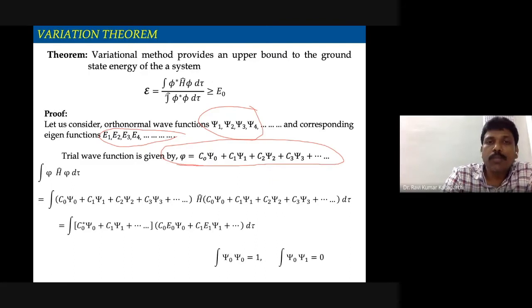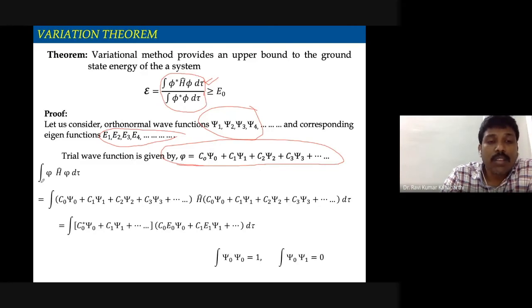Now what do we have to prove? We have to prove this ratio is greater than or equal to 0. This ratio contains a numerator and a denominator. Let us calculate the numerator part first, and later the denominator.